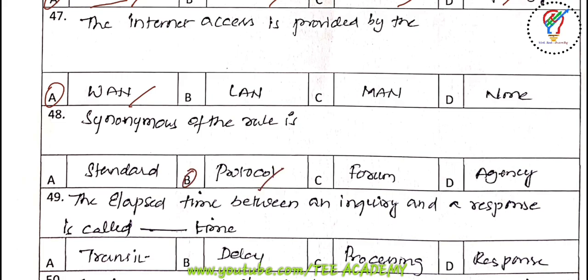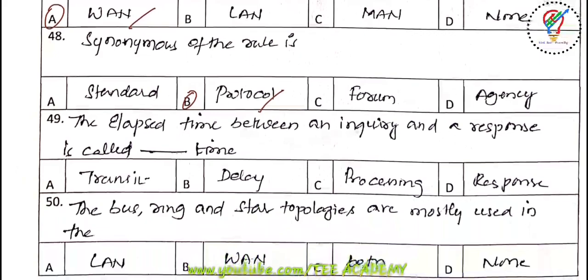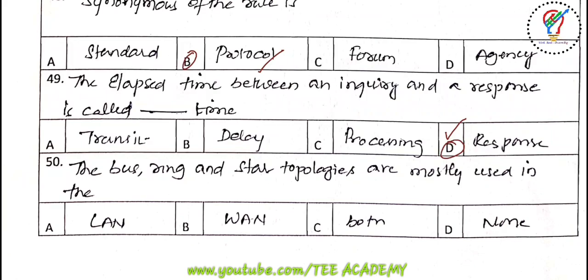Okay, next one, the elapsed time between an inquiry and a response is called dash time. So transit, delay, programming, response. Answer is response here. And the last question for this session, the bus, ring, star topologies are mainly used in the, options are LAN, WAN, both, none. The correct option is LAN here.